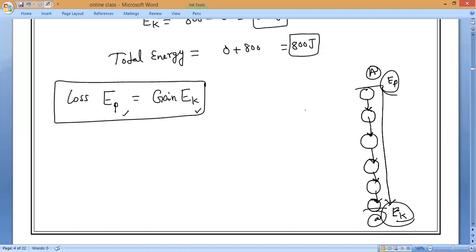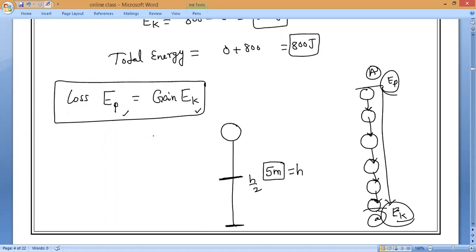Now, the most important one. Observe very carefully. Now, I want the answer from you. Let me take the body here, and the total height from the ground is equal to 5 meters. What is the total height? Everybody? Total height is equal to 5 meters. Now, the body will come exactly to the halfway, means h by 2. So, what is the potential energy and kinetic energy? I want the response from you all. Everybody?